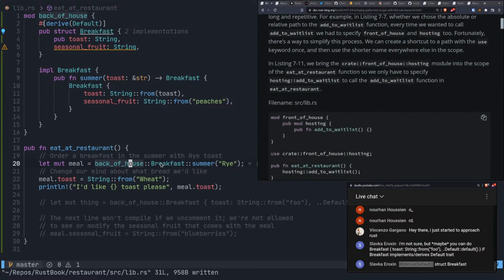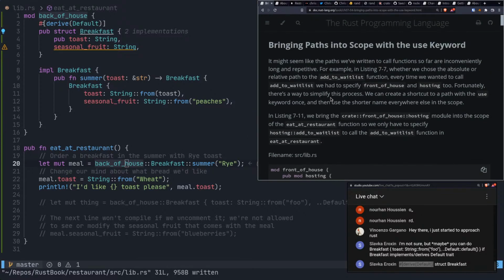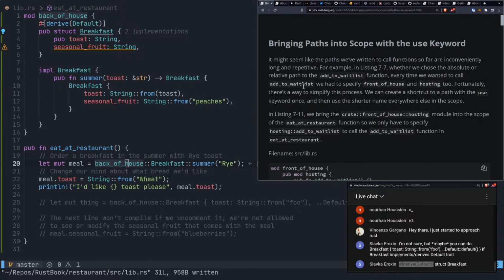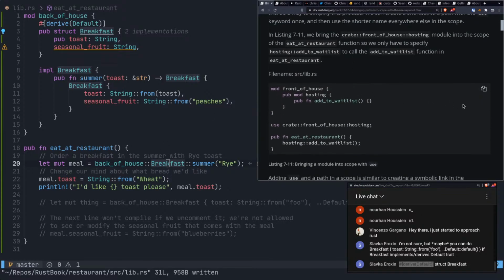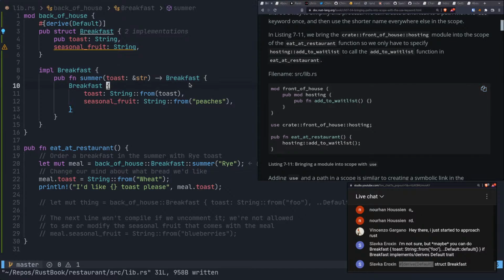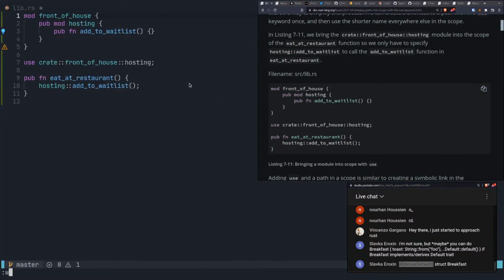Right, so for instance here, I have to do this. I don't know if I can really get away with this. Let's grab this code. So we have mod front of house, and it is in the root crate.